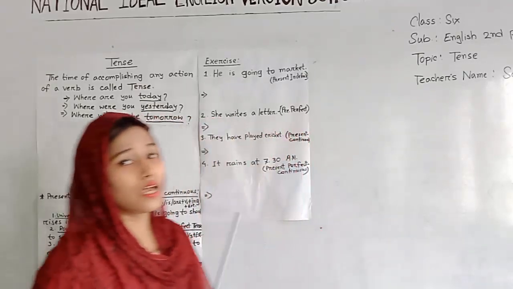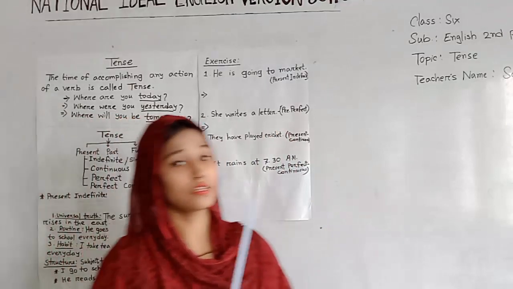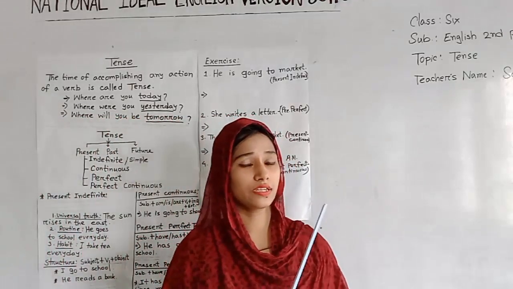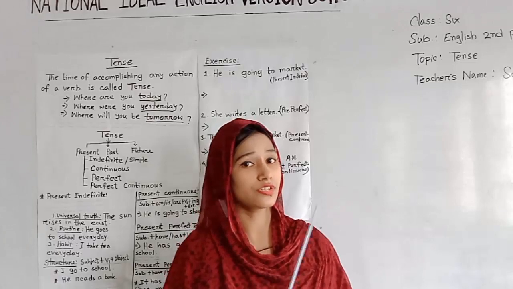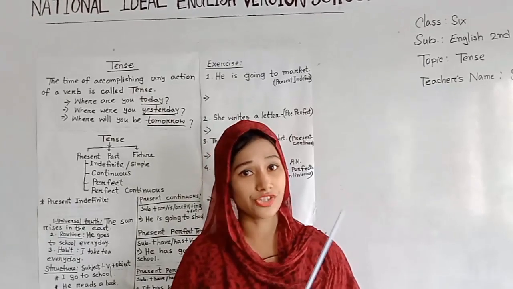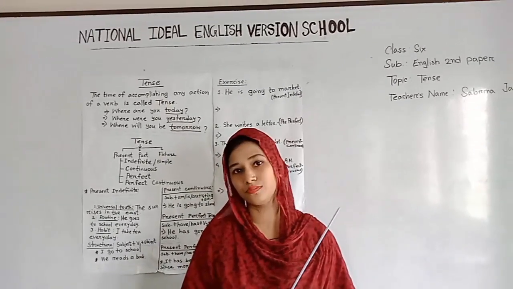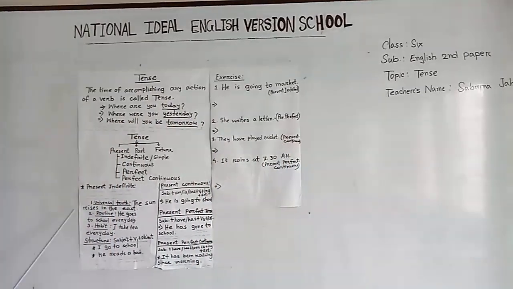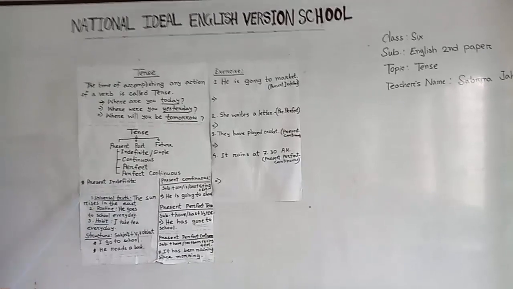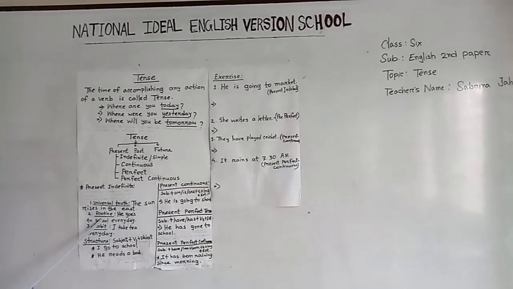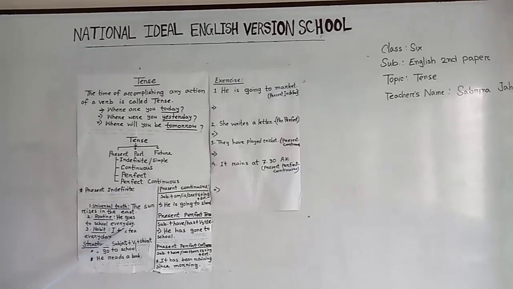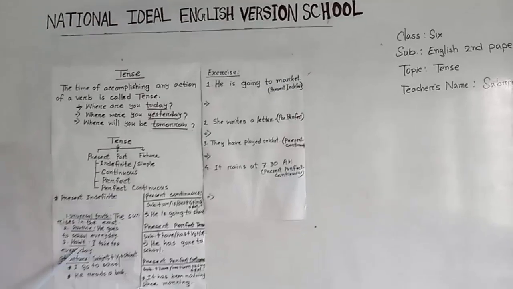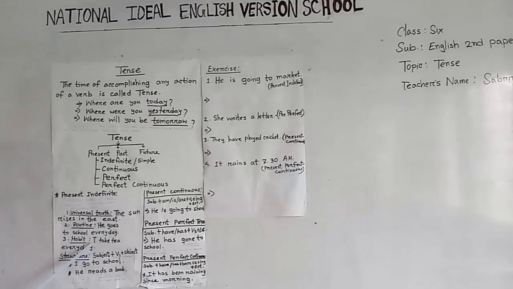Okay. Now dear students, I am going to say another thing: present indefinite tense is used for habitual action or universal truth. For example, as universal truth, the sun rises in the east. As routine, we can find the example that he goes to school every day. As habit, we can find the example that I take tea every day.